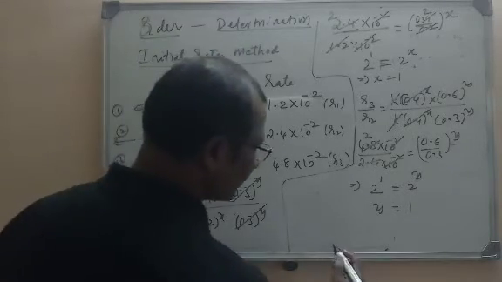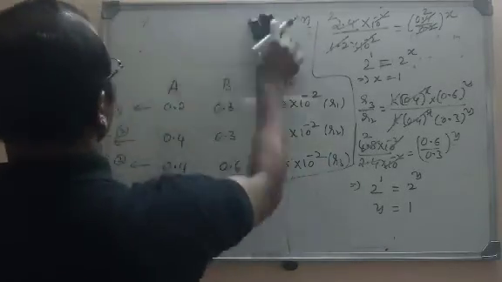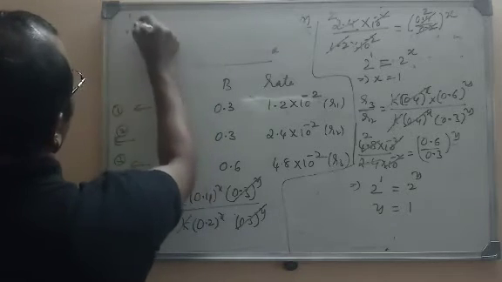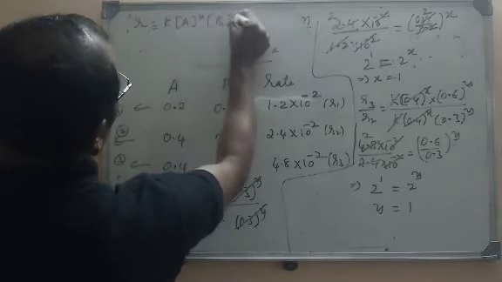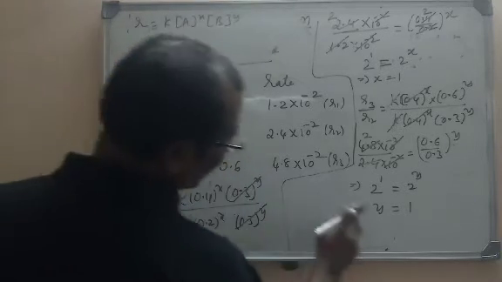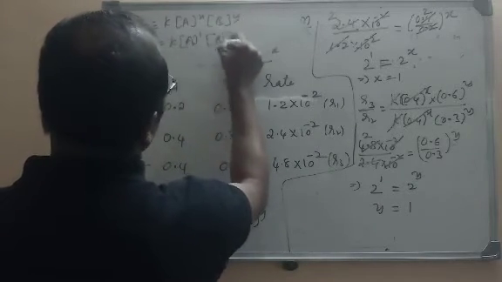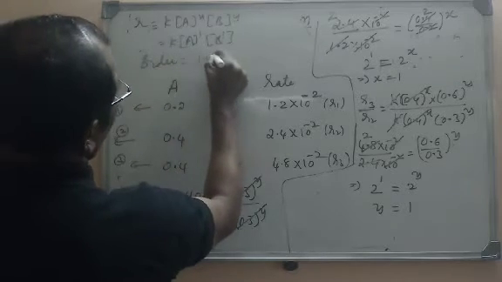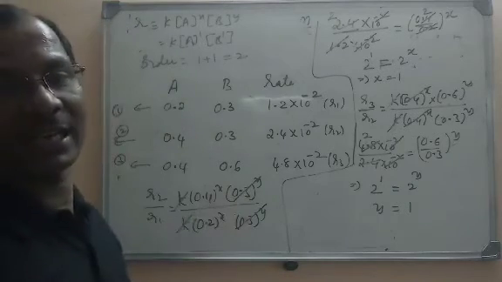So now what is the order? We have already written the order here. What is the formula for order? Final step here: R is equal to k into a power x into b power y. So k into a power 1 into b power 1, since the x value is 1. So order is nothing but the sum of the powers, that is 1 plus 1, 2. So here it is a second order. The overall reaction order is second.